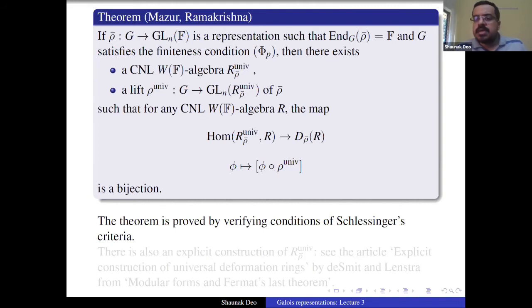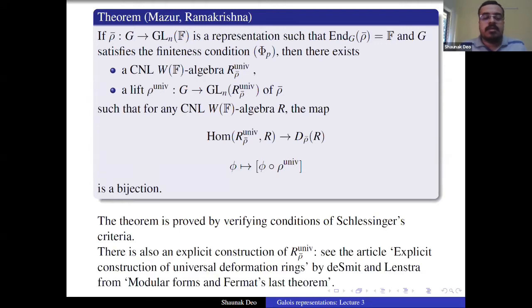The proofs of the other three conditions I'm not going to go over. I have included them in the slides. If you go to the slides of lecture 2 on the ICTS webpage, you will see at the end that I verify all four conditions of the criteria. Last time we only saw H1, and then there were H2, H3, H4. I verify all of them. They are not hard verifications, just routine checks, but I'm not going to go over them here because it will take a lot of time and it's not that illuminating. But they are there in the slides of my second lecture, so you can give it a look.